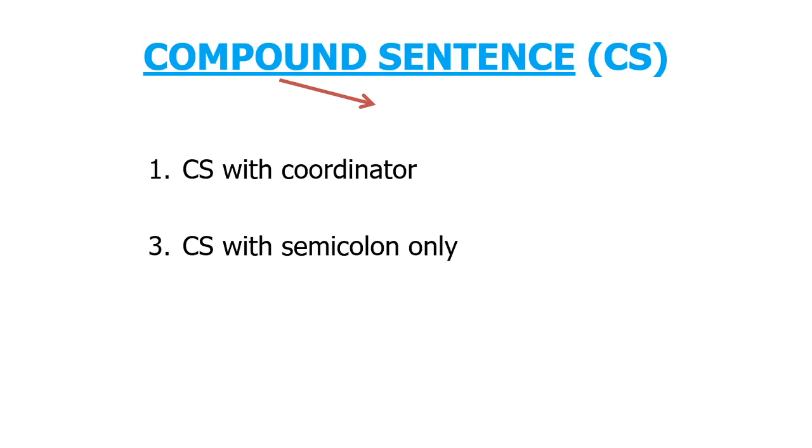And the next type of sentence is the compound sentence. A compound sentence is two or more independent clauses joined together.